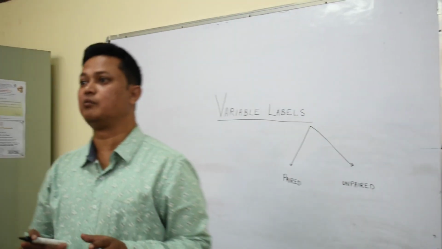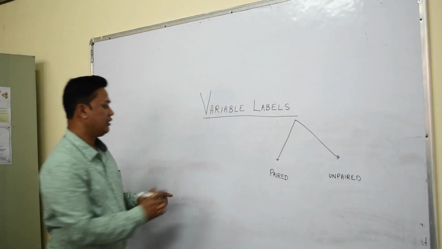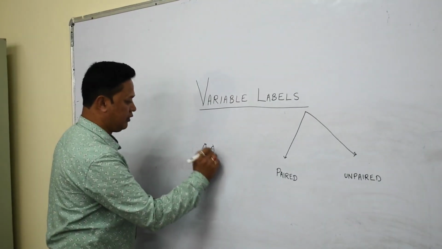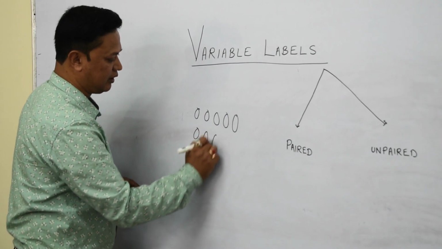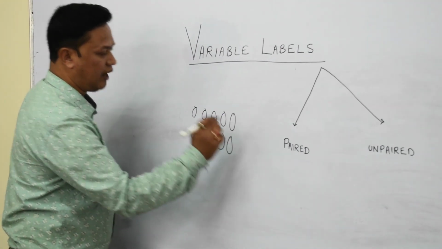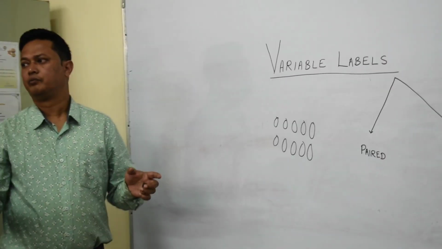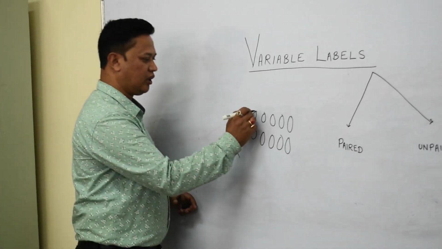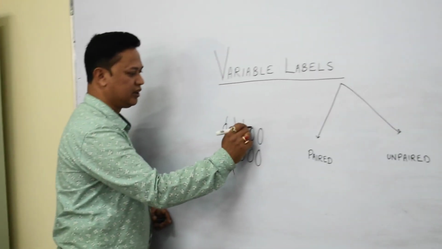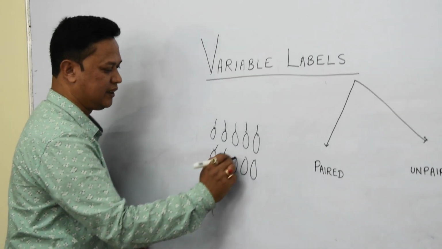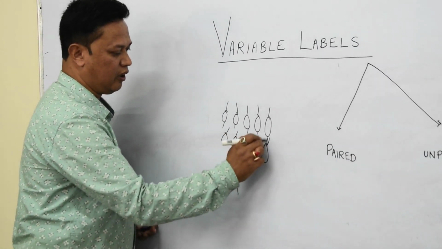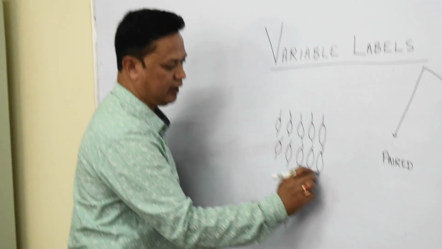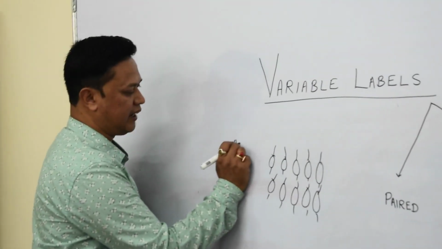Now, for example, I take certain mice, and I want to check the impact of sugar levels on the mice. I want to induce sugar levels in those particular mice. I will give them an injection called alloxan.